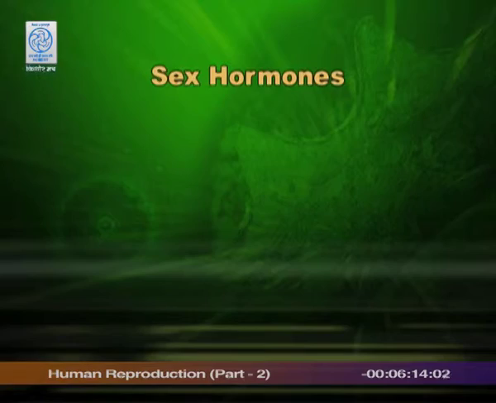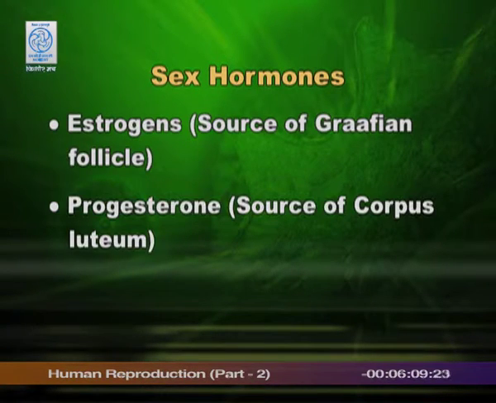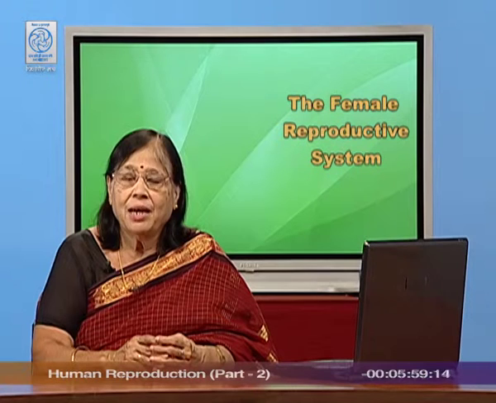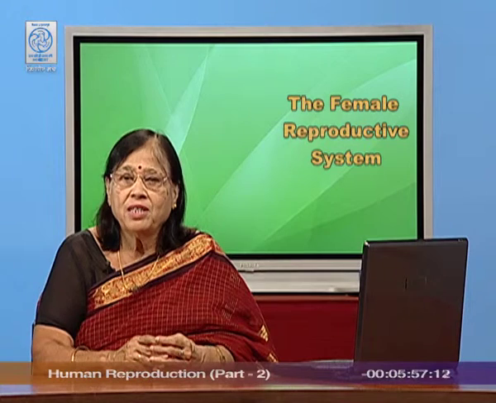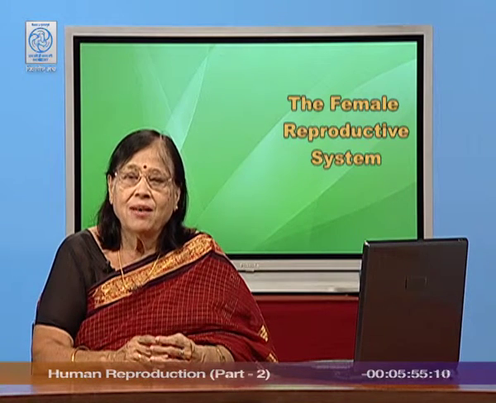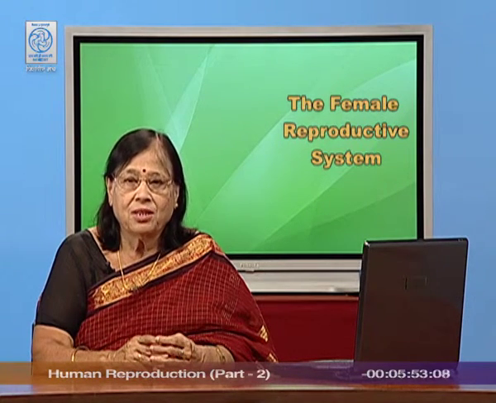And you know, a hormone progesterone comes out from corpus luteum. So, there are two female sex hormones, one is estrogen, one is progesterone. The estrogen, the source is Graafian follicle, and progesterone, the source is corpus luteum. That will also mean that estrogen is available in your body before ovulation and progesterone is available after ovulation.